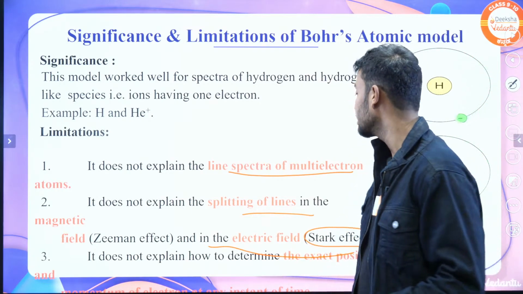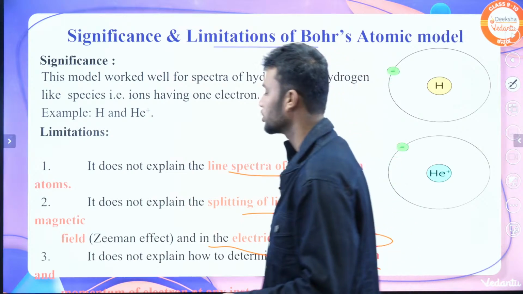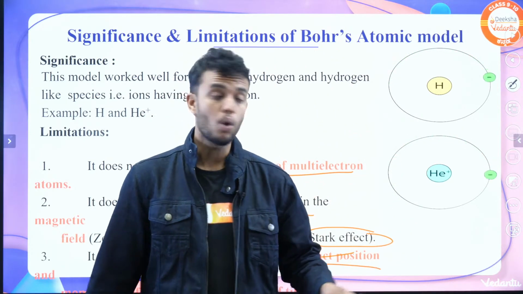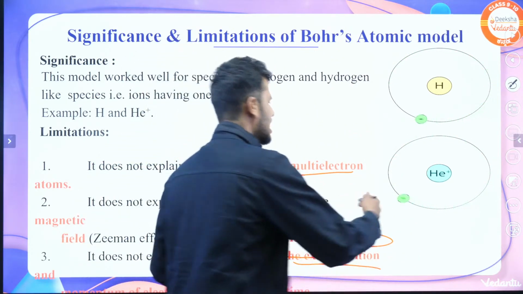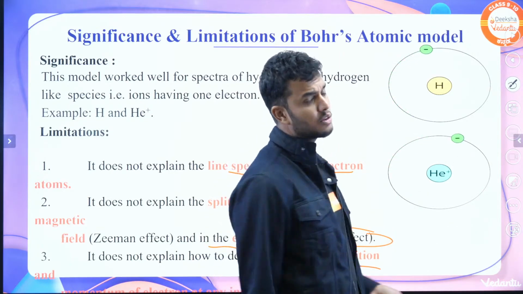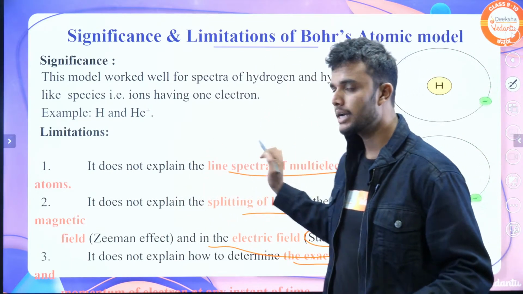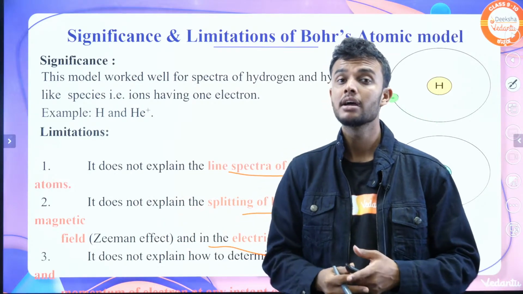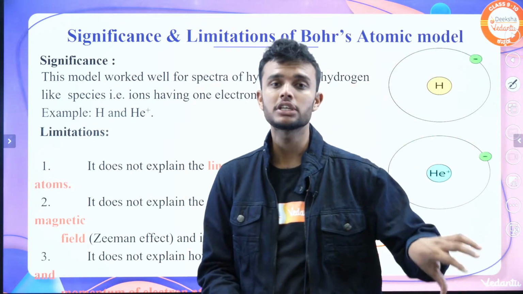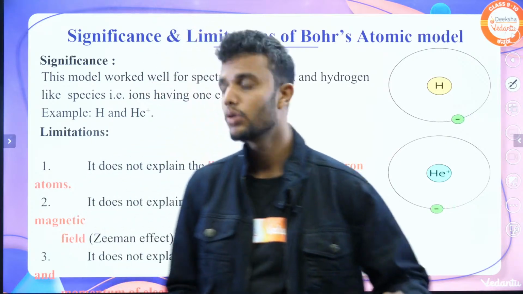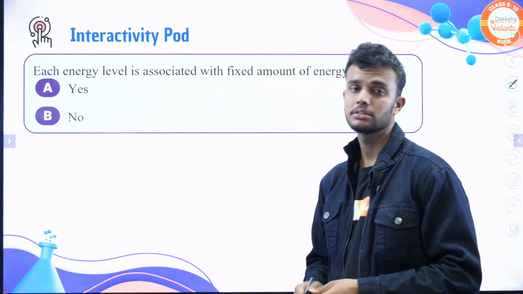It also does not explain how to determine the exact position of an electron. It says the electron rotates in a discrete orbit, but it does not explain the position of the electron. These are the limitations.